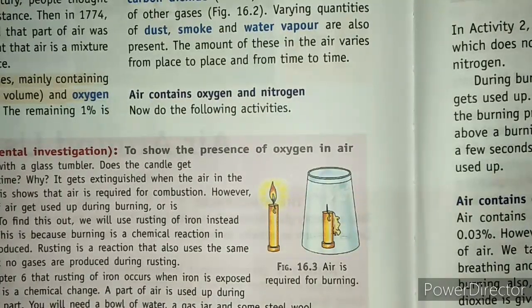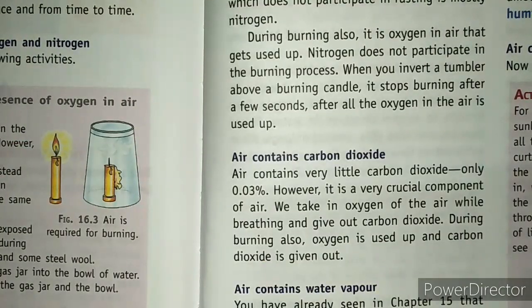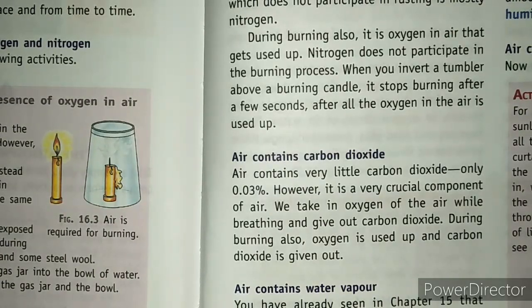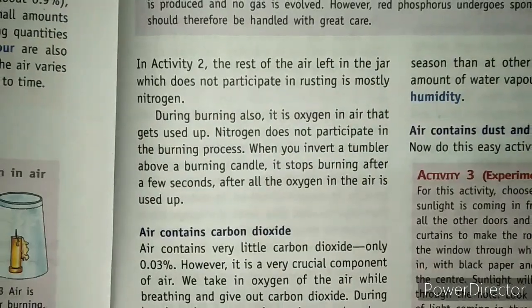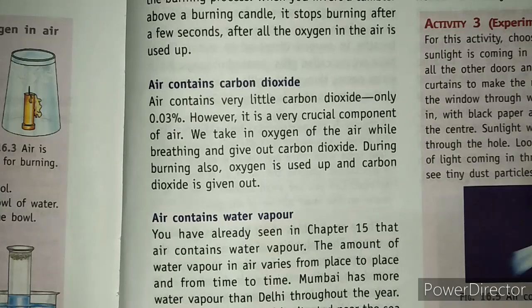So let's know more about these things. First of all, oxygen: it is necessary for burning, and it is also necessary for breathing. But nitrogen does not participate in any burning process. It has different qualities: it is essential for the production of amino acids, nucleic acids, and even the formation of DNA.